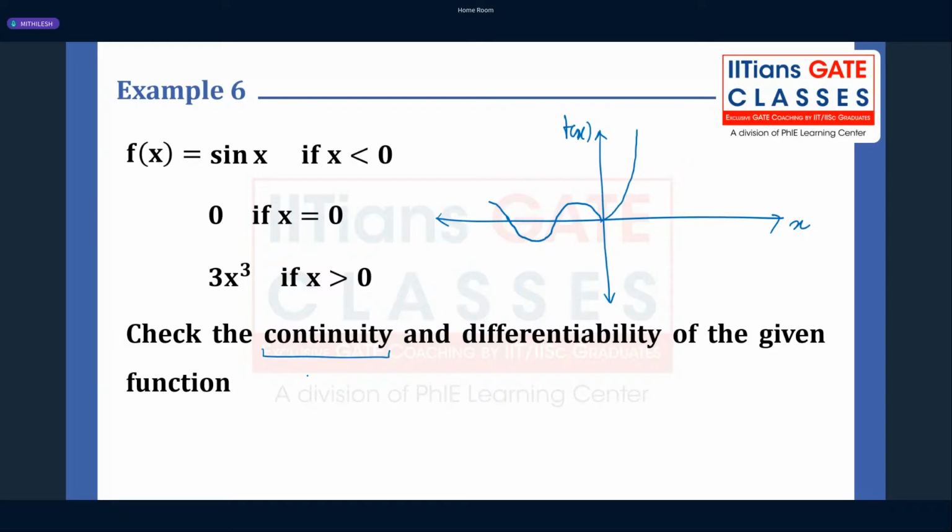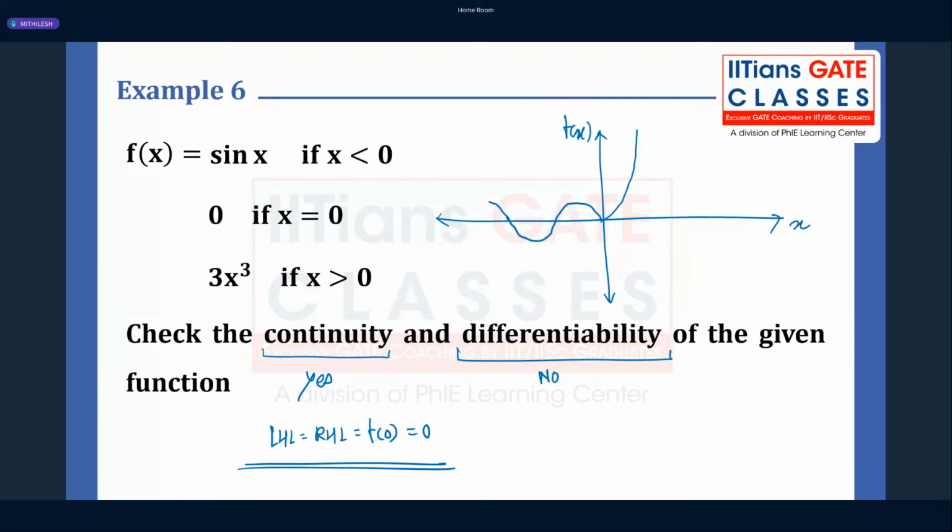Yes, because the value of the function is approaching 0 whether you go from the left hand side or from the right hand side. So I would say left hand limit is equal to right hand limit is equal to f of 0, which is 0. Everything is the same, so it's continuous. What about differentiability? Is it a differentiable function? Yes, Gautam, you are right. It's continuous. However, it's not differentiable.